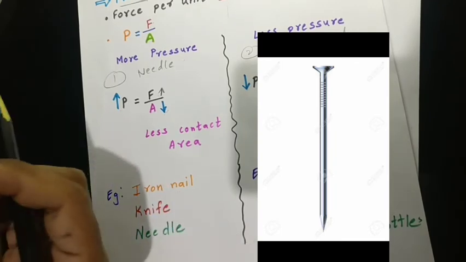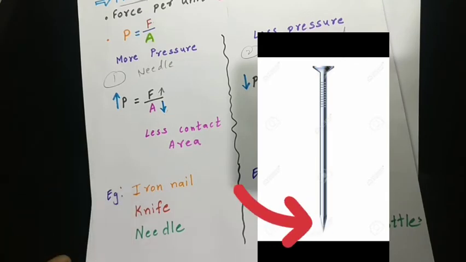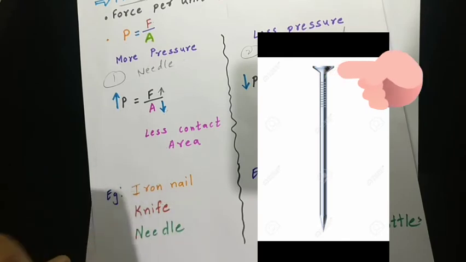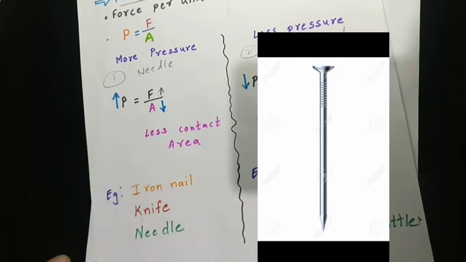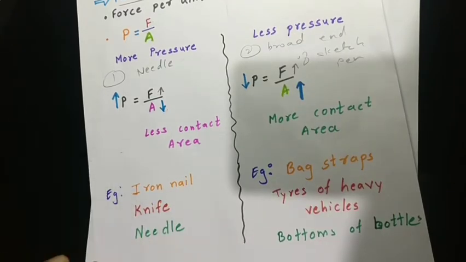So what happens with that iron nail? You use the pointed edge of the nail to insert it in the wall. You are not using the broad end. If you used the broad end, it would be very difficult for you to insert that iron nail, right? The knife example we just discussed, right? We use the thin edge of that particular knife so that it creates more pressure.